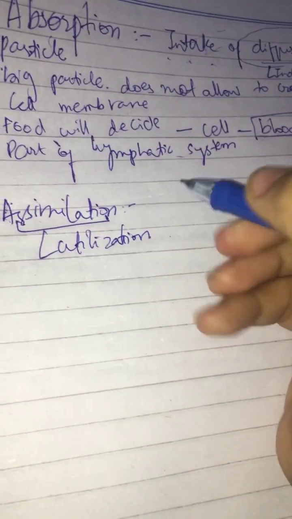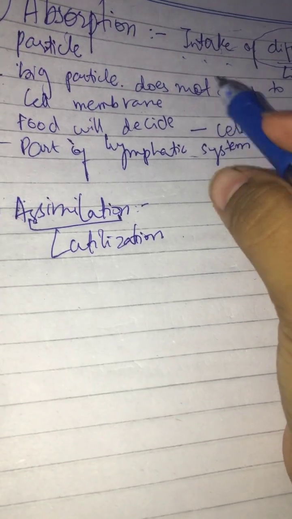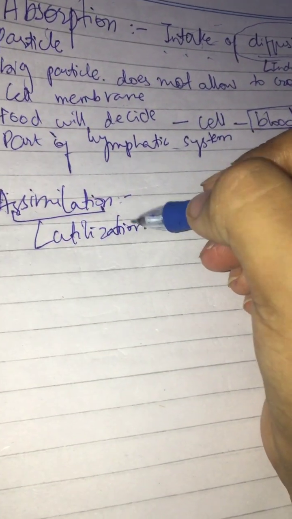Not only this, after that we have another process, the fourth part, which is known as assimilation. I cannot pronounce it, sorry. What does that mean? Assimilation means utilization, or simply utilizing the food in our body.